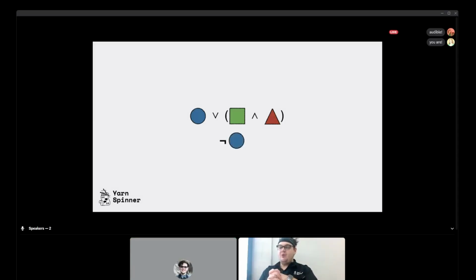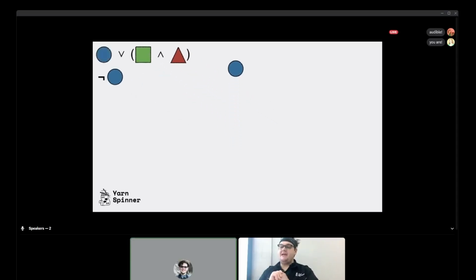And we're trying to find out here, is there some value for circle, square, and triangle such that these two sentences, circle or square, and triangle and not circle, are both true at the same time? It's going to be a very quick demo unless we added the not circle constraint, basically. That's why it's there. So we'll start by picking a variable to explore. We're going to start with circle. Love circles.